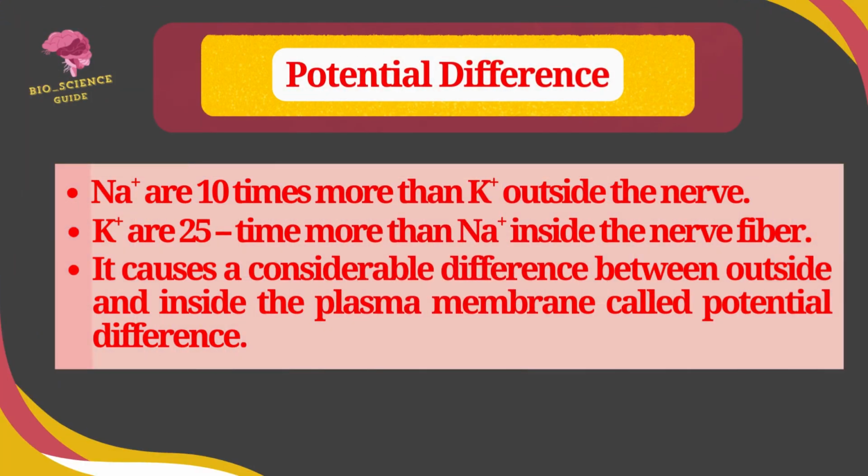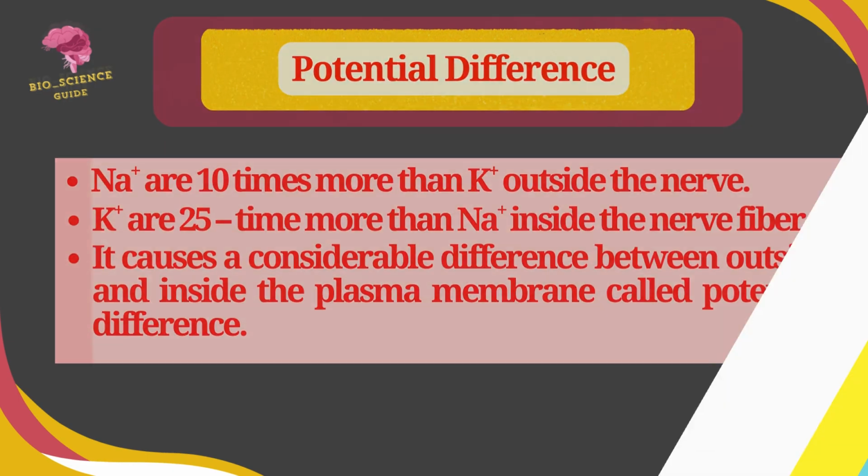In potential difference, the sodium ions are 10 times greater than potassium ions outside the nerve fiber, in the extracellular fluid, and potassium ions are 25 times greater than sodium ions inside the nerve fiber, in the intracellular fluid. It causes a considerable difference between the intracellular fluid and extracellular fluid, outside and inside the plasma membrane, called potential difference.